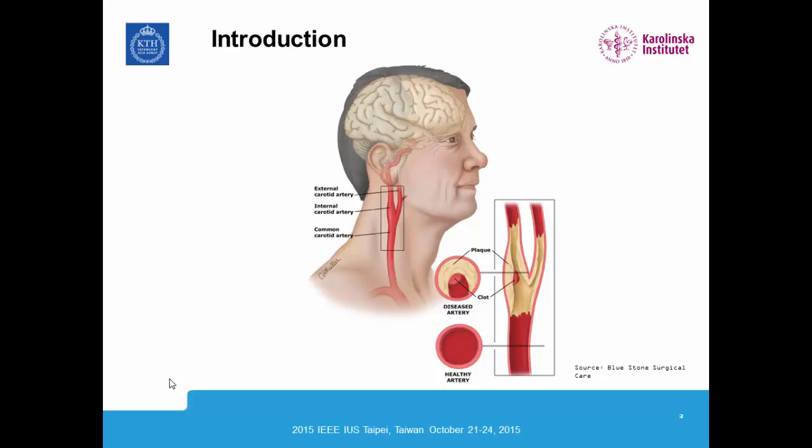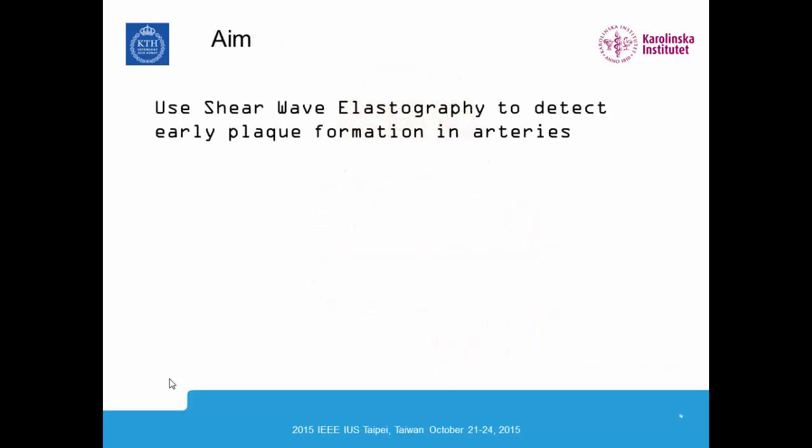And today, clinically, vulnerable plaques are diagnosed based on visual assessment of B-mode imaging, where physicians estimate the degree of stenosis in the lumen. Several studies have shown that this is not a good way to estimate vulnerable plaque. So we are trying to develop quantitative tools for the physicians to estimate mechanical properties of plaques and to better assess the vulnerability of them. And we're trying to use shear wave elastography to do this.